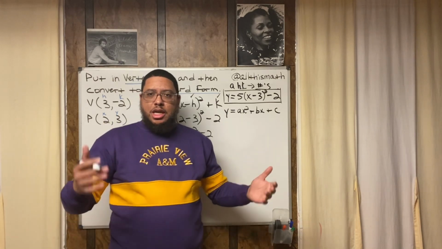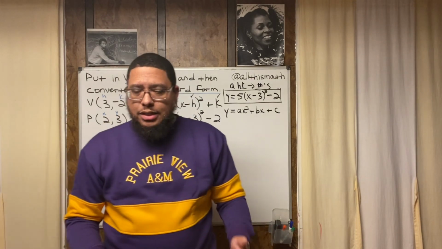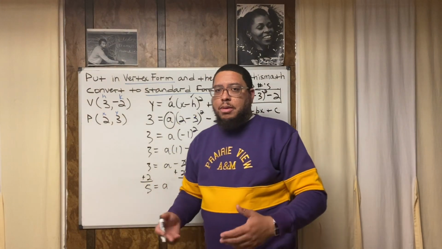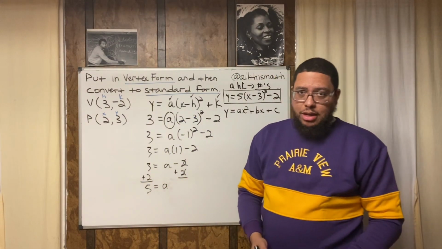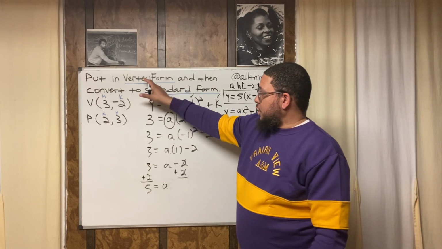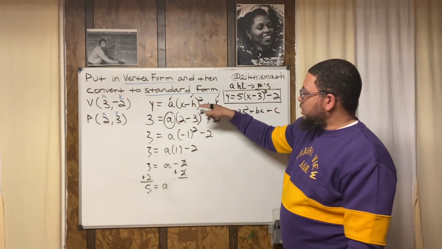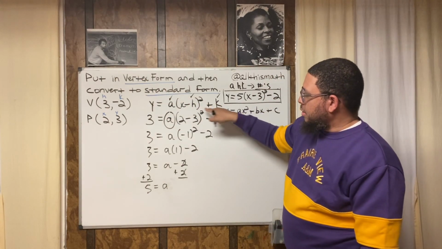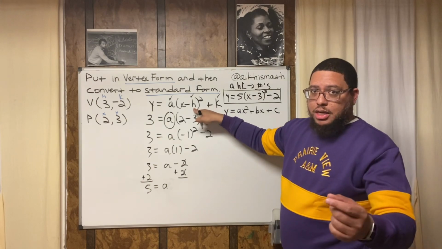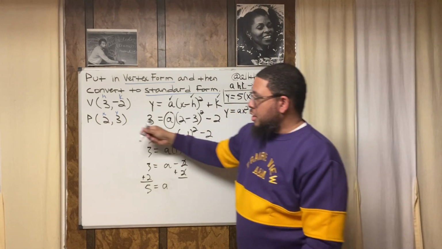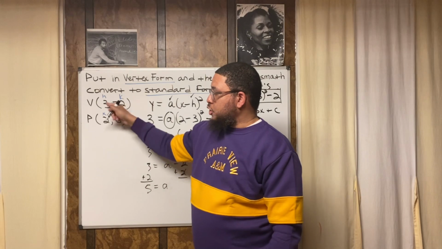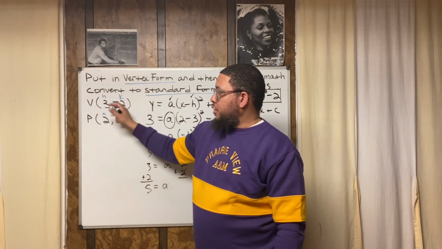Everything in math has a name for a reason. So as you learn different math concepts and different math terms, make sure you understand why it is called that, all right? This is called vertex form because I can look right at it and tell what the vertex is, that H and that K. That's my X value for my vertex. That's my K value for my vertex. So if I wanted to graph this, I would go plot this point. That's my X value. That's my Y value.